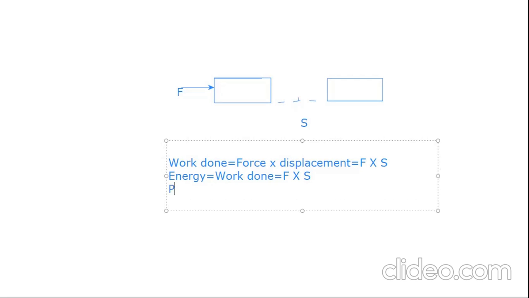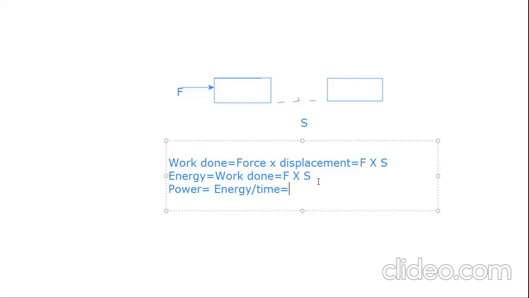Now what is power? Power is nothing but energy consumed, or energy required, per unit time. To move this block, we have to apply some energy, and that energy per unit time is power.